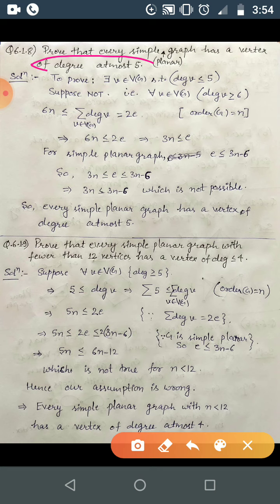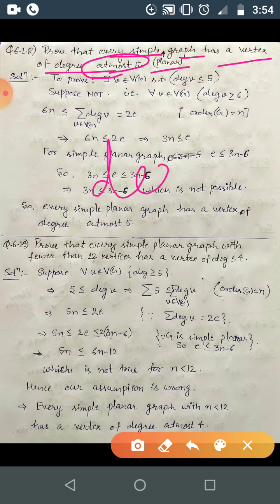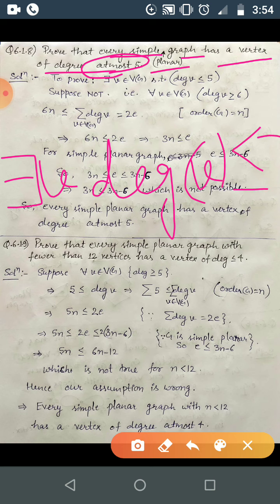The word planar was missing, I forgot it, and when I remembered, I added it. So for every simple planar graph there will be at least one vertex of degree at most 5. So there will exist some vertex v such that degree of v is at most 5. It can be less than 5 or equal to 5. So this statement we need to prove, and G is given as a simple planar graph.